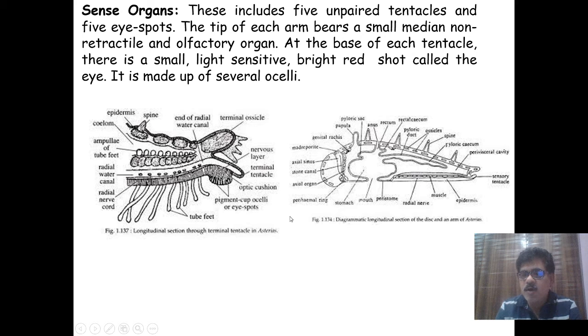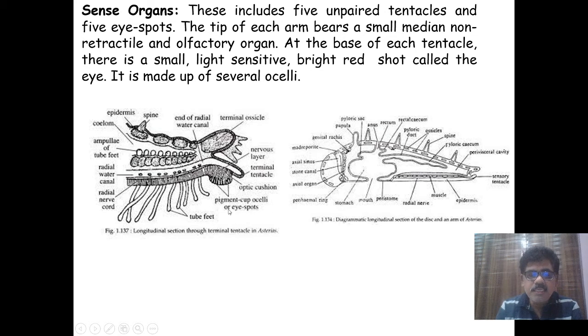These are the ocelli or eye spots, which we call the sensory tentacle. The tip of each arm bears a small median non-retractile olfactory organ, and at the base of each tentacle there is a small, light-sensitive, bright red organ called an eye, which is made up of several ocelli.